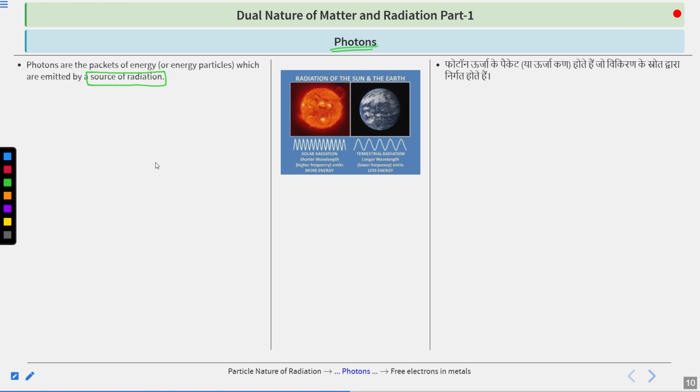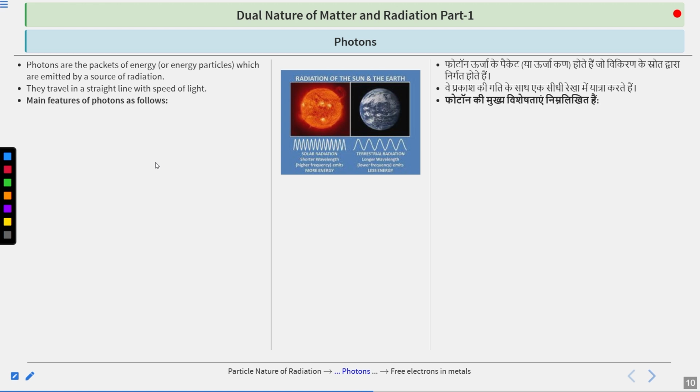Which means if there is any source of radiation emitting the ray, that source is actually emitting the photons, packets of energy or energy particles, in a straight line with the speed of light. Okay, they travel in a straight line with the speed of light as per the quantum theory of light.